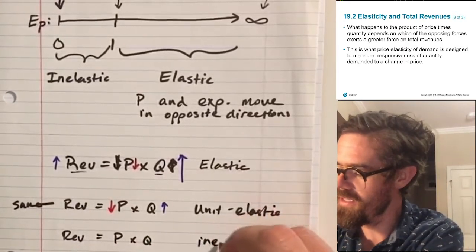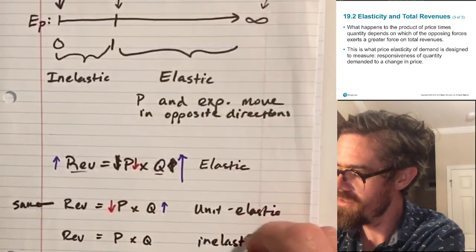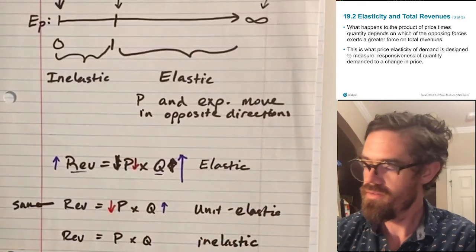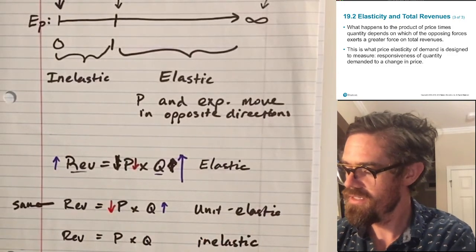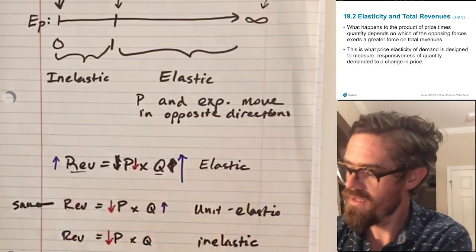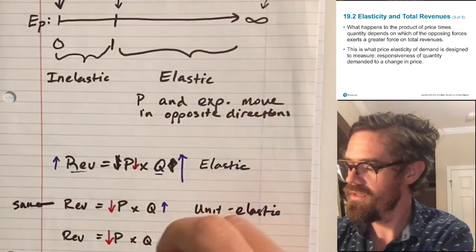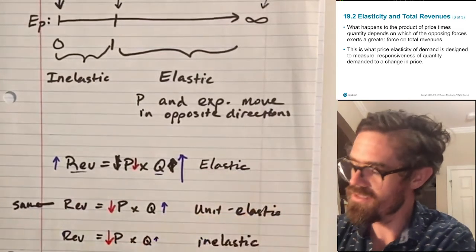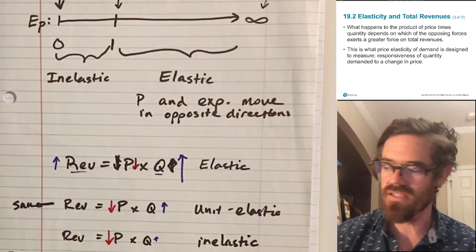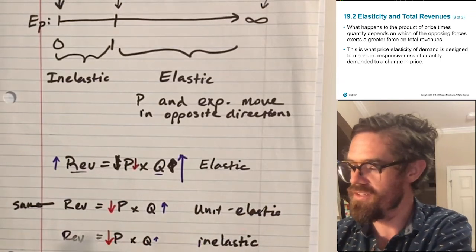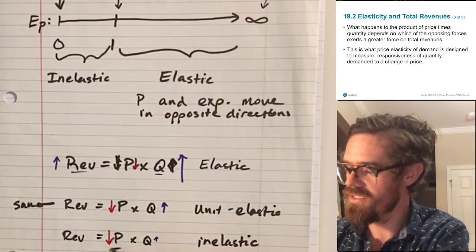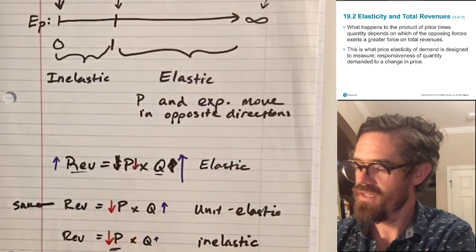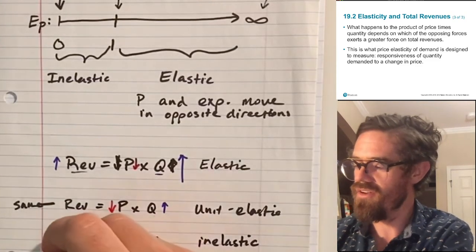And then when we're in the inelastic region, price is changing a lot more than quantity because it's very unresponsive. And so when we're in this region, price is the dominant force, and so revenues go down.